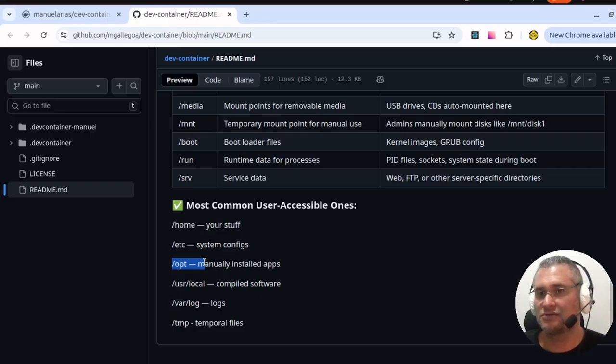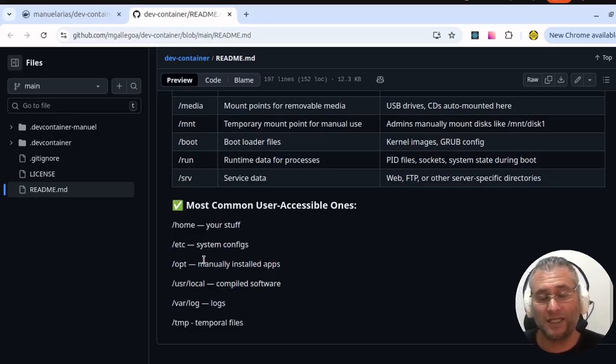If you need to test different versions of the different software, you can switch from this different version of the software using slink, and you can change the slink and use different versions in your dev container.